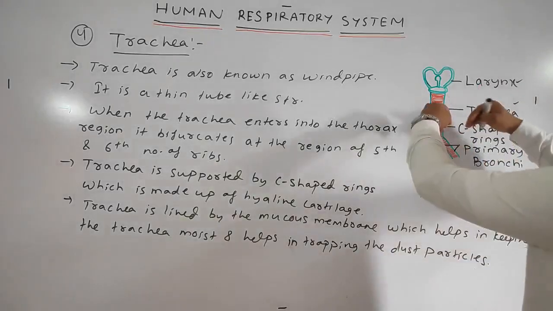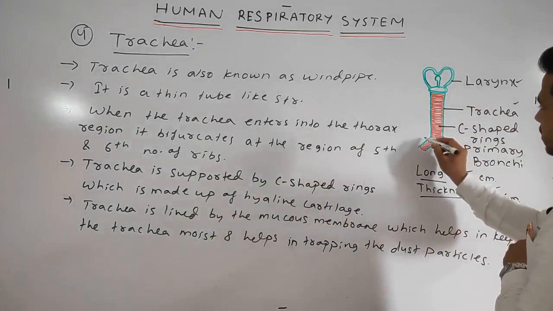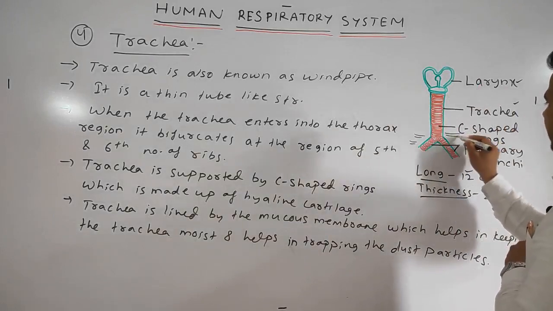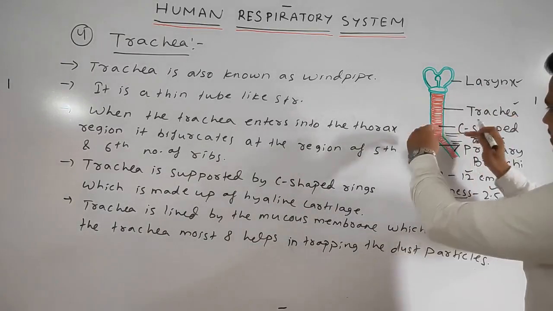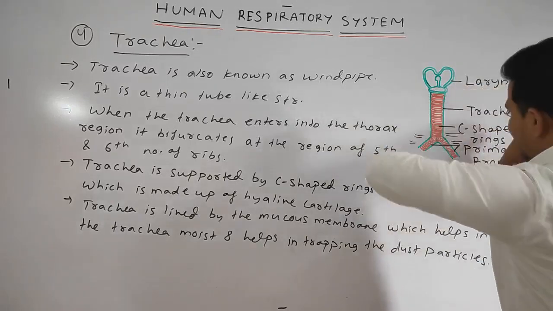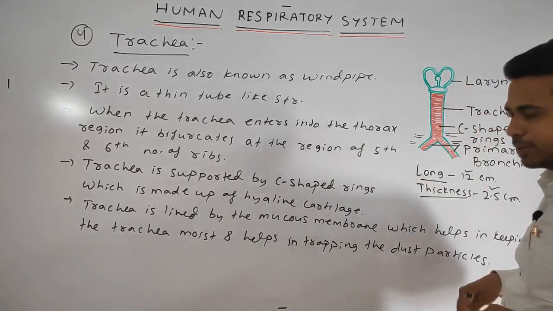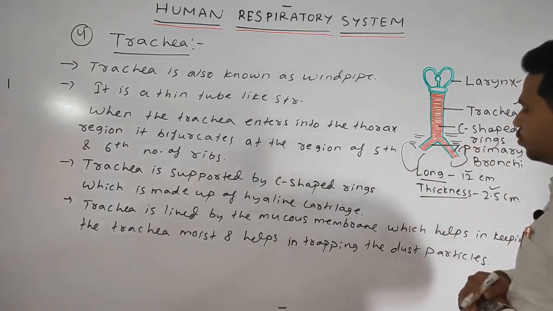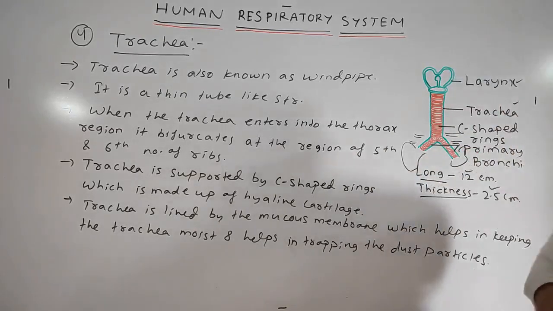Next, you can see here what happens. This is the region where the 5th and the 6th ribs are present, and this is the region where the trachea bifurcates, or is subdivided into two subdivisions, where it enters into the two lungs. Okay, students, please note down.